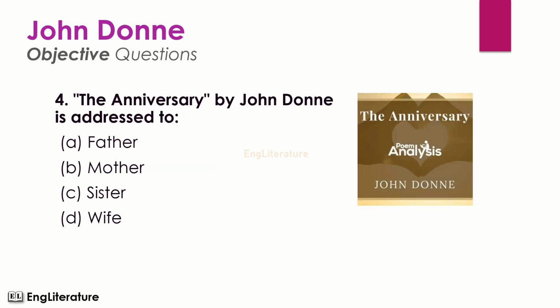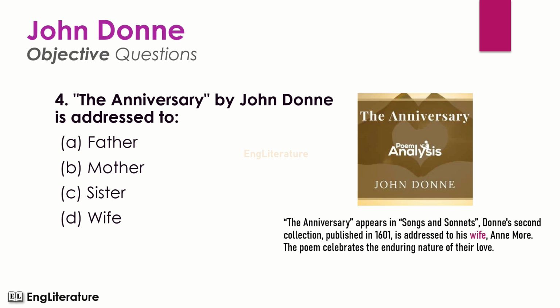The Anniversary by John Donne is addressed to. The Anniversary appears in Songs and Sonnets, Donne's second collection, published in 1601, and is addressed to his wife Anne More. The poem celebrates the enduring nature of their love. Here the right option is number D. The Anniversary by John Donne is addressed to his wife.